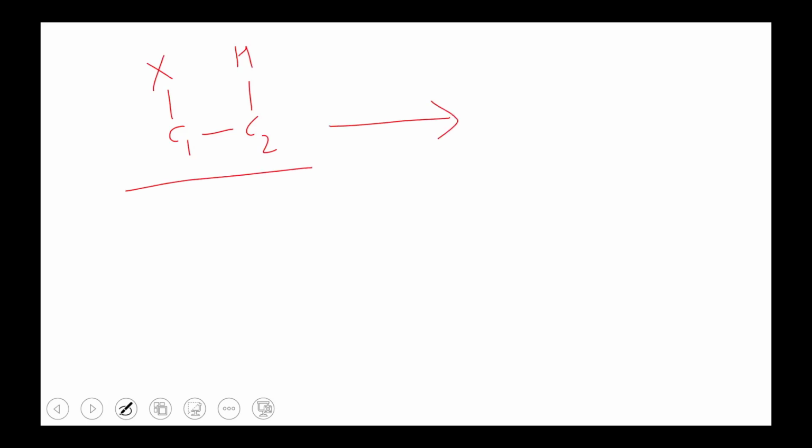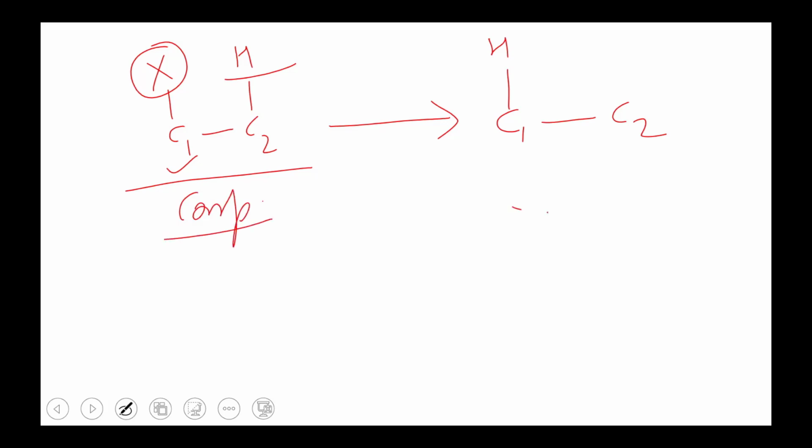Now you can see that at the C1 carbon you have X, but after mutase activity, at the C1 carbon it will have H. The composition is not changing here; the composition is the same in this case and in this case. Only rearrangement is happening from one carbon to another carbon. Now C2, which harbored H, now harbors X. So the rearrangement happened like this. If that kind of rearrangement is happening, then it is called mutase activity.